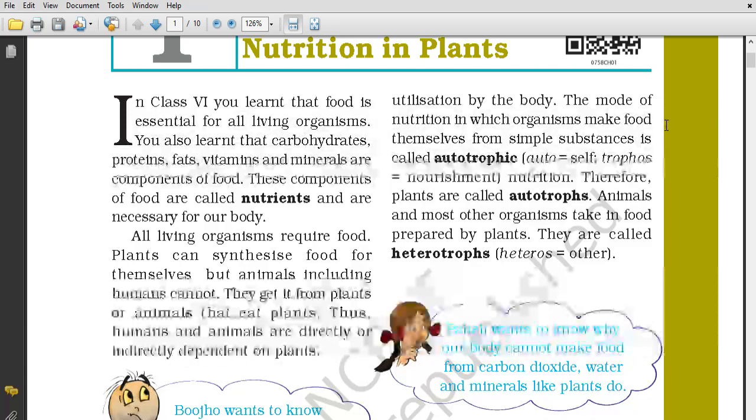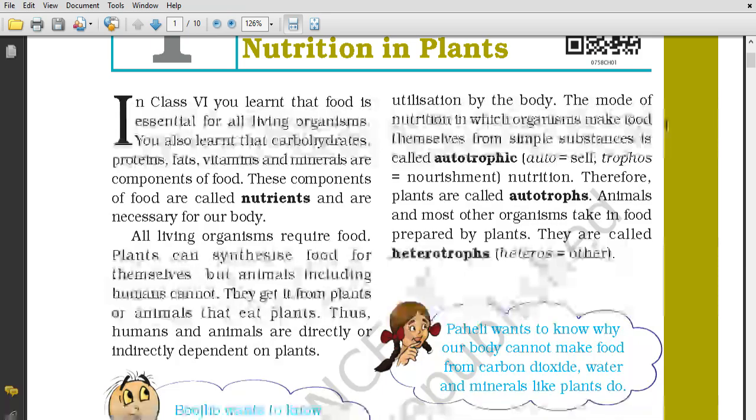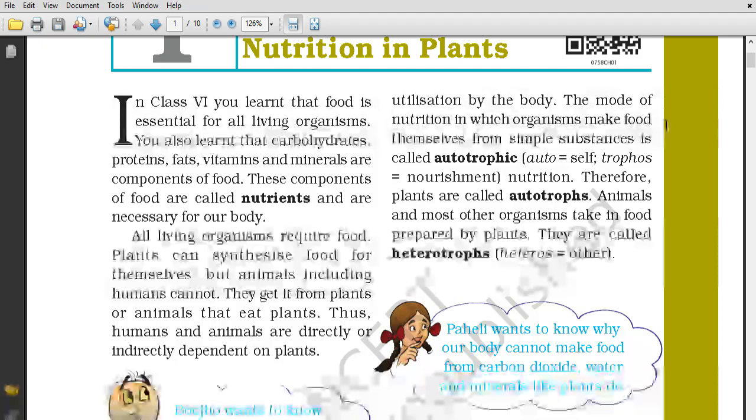Animals and most other organisms take in food prepared by the plants. They are called heterotrophs, and this mode of nutrition is called heterotrophic. Hetero means others and trophic means nourishment, meaning they take nourishment from other living organisms. It is called the heterotrophic mode of nutrition.